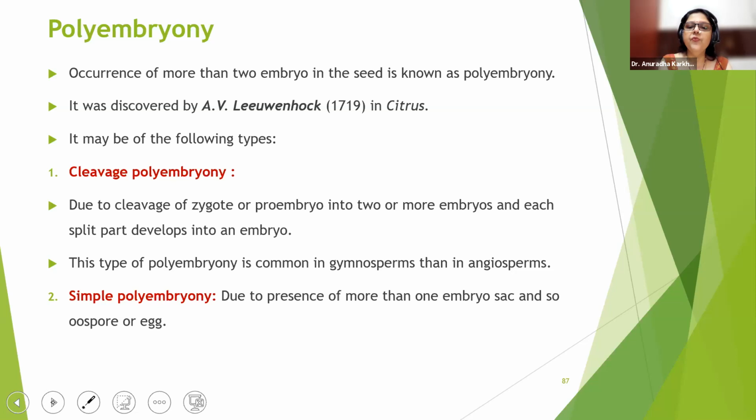Due to the presence of more than one embryo sac, we have more oospores or eggs, and so we have many embryos being developed. Normally, one embryo sac develops in one of the ovules, but sometimes all 4 megaspores that were formed develop into 4 embryo sacs. If 4 embryo sacs develop, obviously there will be more embryos in that one single ovule. So this is simple polyembryony.